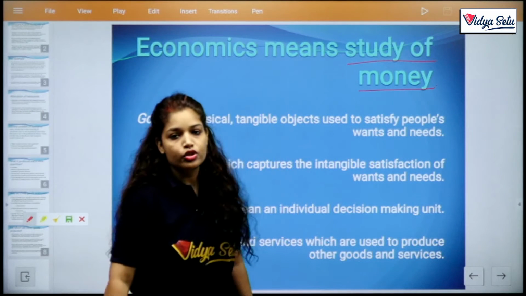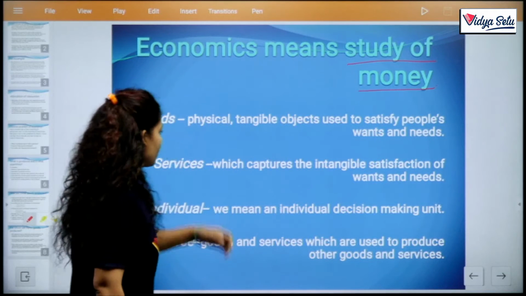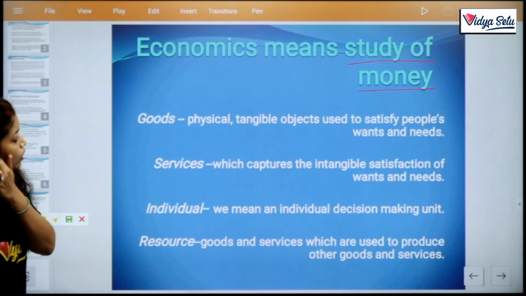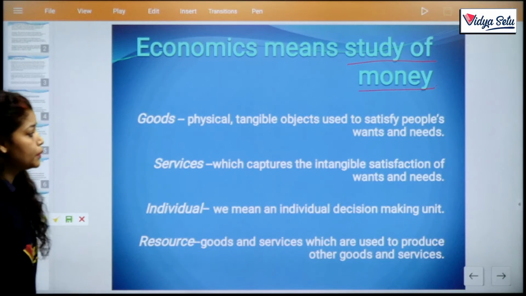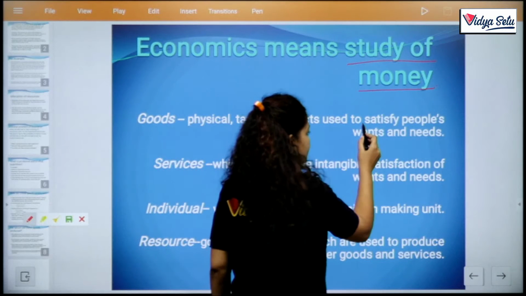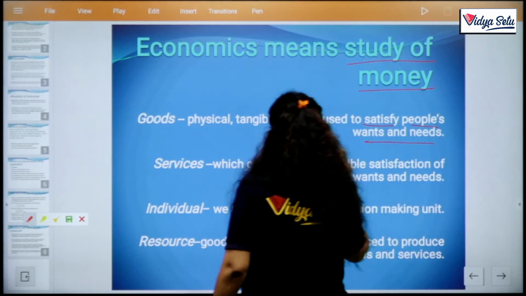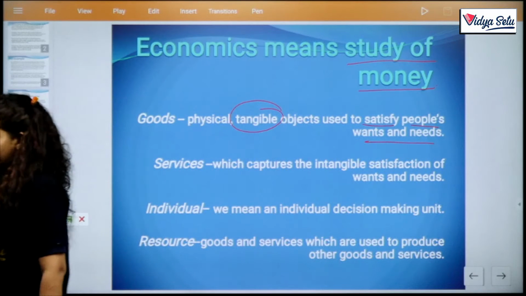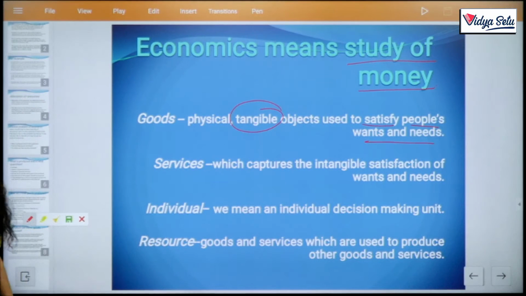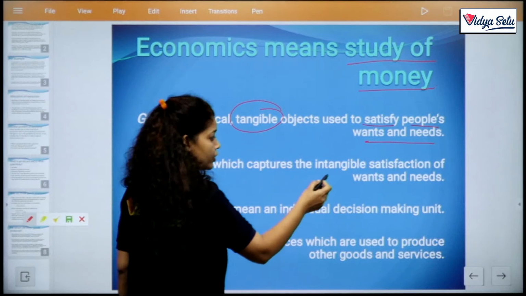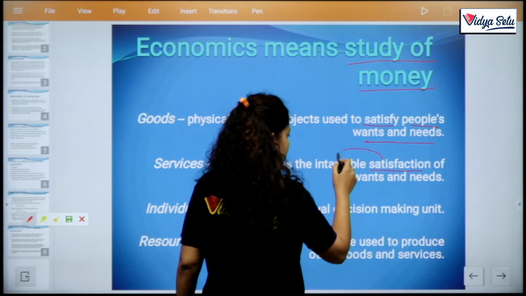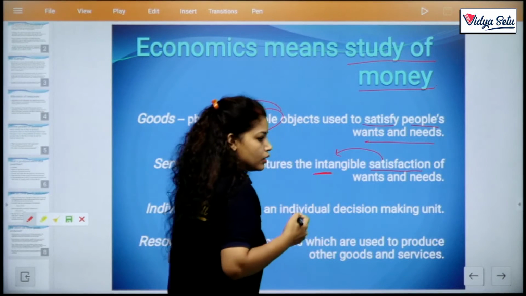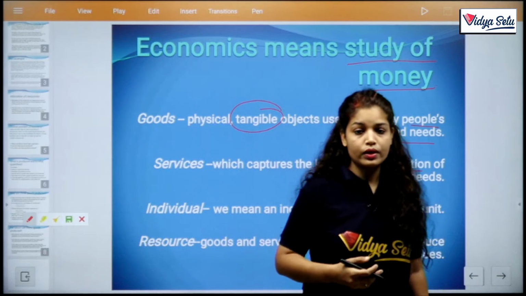Economics means study of money. Clear? Goods are physical, tangible objects used to satisfy people's wants and needs. Next one, services, which capture the intangible satisfaction. Clear? It will give satisfaction, that is correct, but in intangible form, which we can't see, which we can't touch.